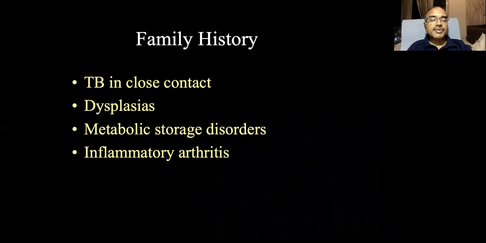Family history: is there any close contact suffering from tuberculosis? Is there any family history of dysplasias or multiple epiphyseal dysplasias which run in the family? Metabolic storage disorders like Gaucher's disease, Niemann-Pick disease, all these are metabolic storage diseases. Any inflammatory arthritis like rheumatoid, etc., may run in families.